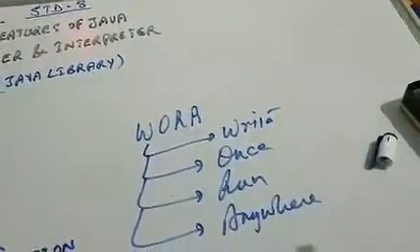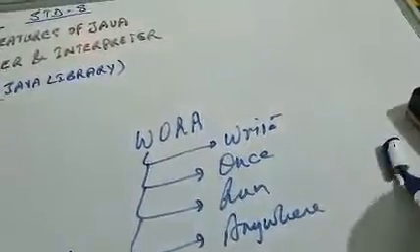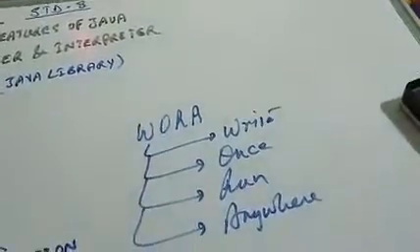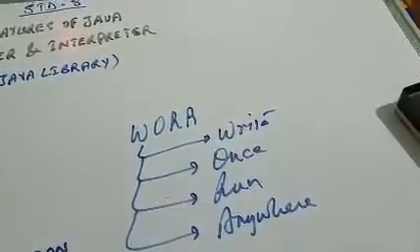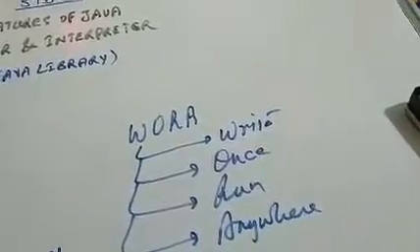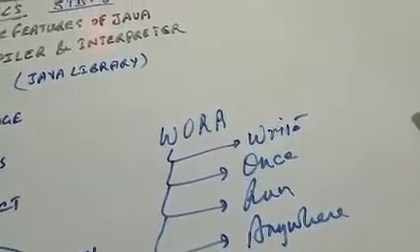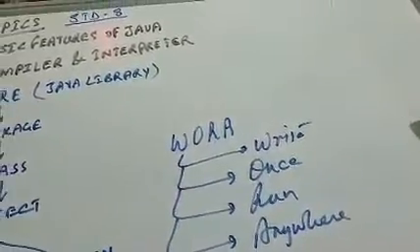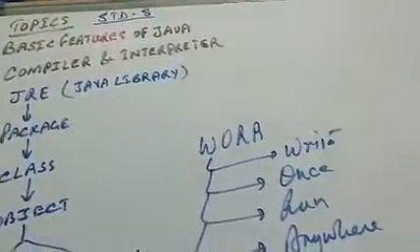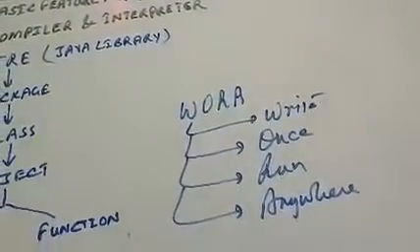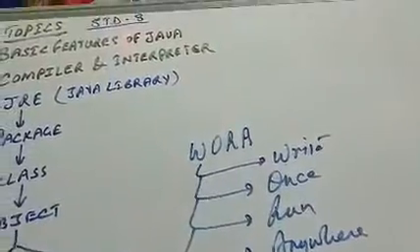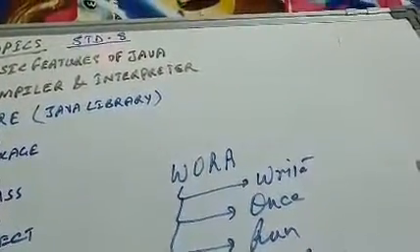Write once and run anywhere means you can write the program once, but you can execute the program on any given platform, and that's the reason it is called WORA. That means platform independence. I hope you all have understood this one. Remember the names and the expanded form of WORA and so on.